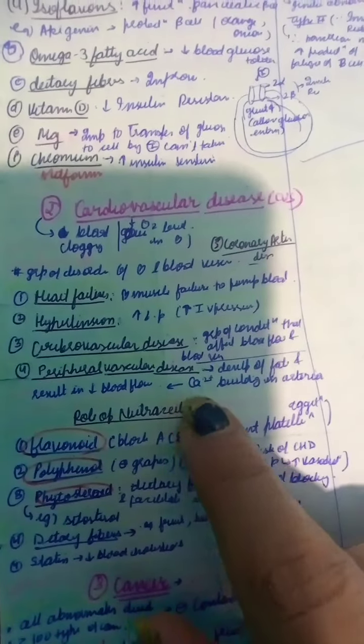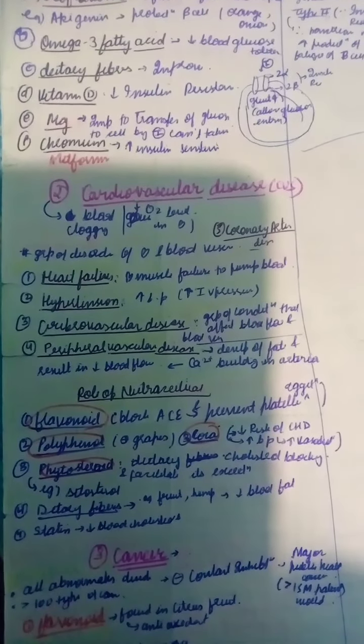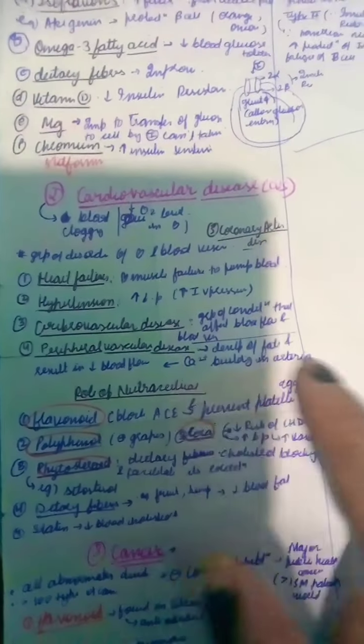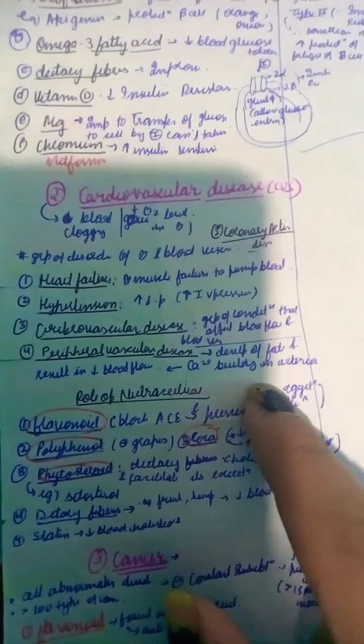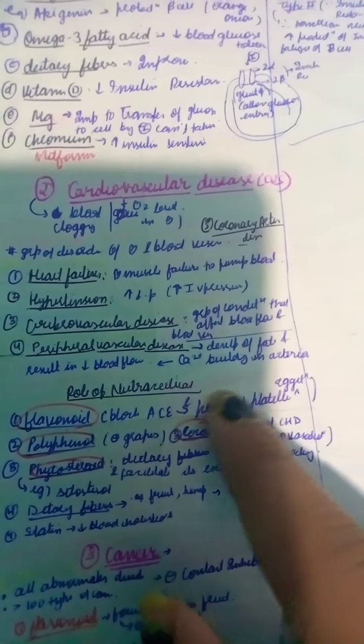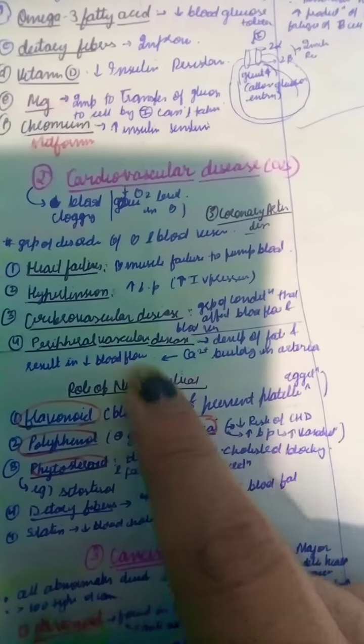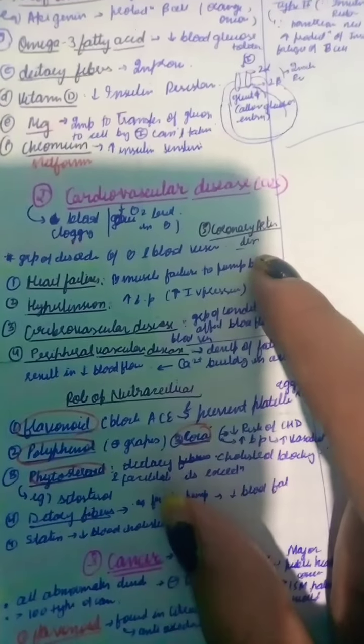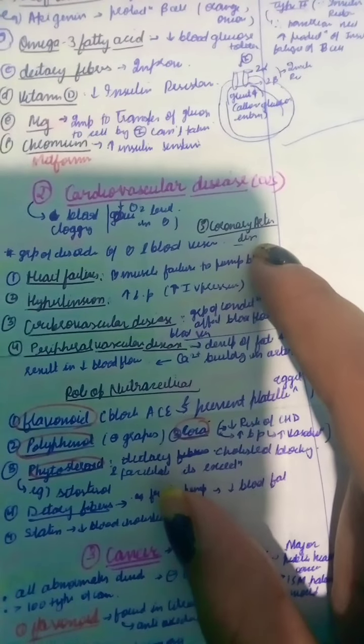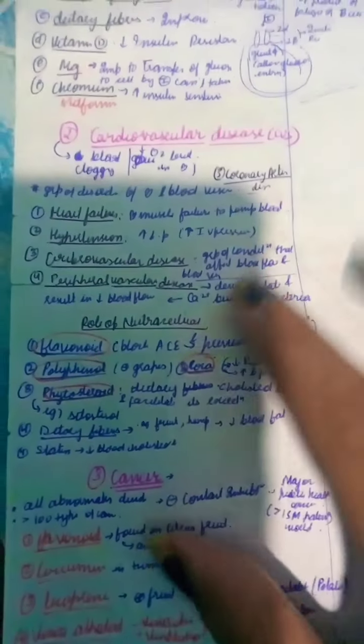Peripheral vascular disease develops because of the development of fat, due to which there is a build-up of calcium in arteries and it decreases the blood flow. Coronary artery disease also occurs because there is improper flow in heart vessels.